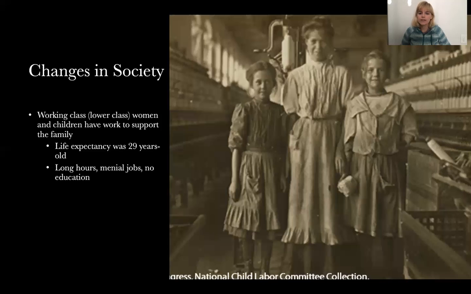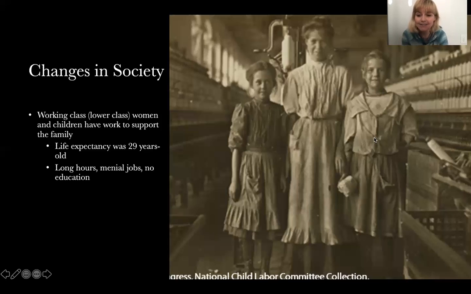These working class people, who in period 1 and period 2 worked extremely hard on their farms, men and women and children working side by side, it's going to happen again in the factories, but under the idea of making money for a boss. There's going to be no regulation whatsoever, okay?